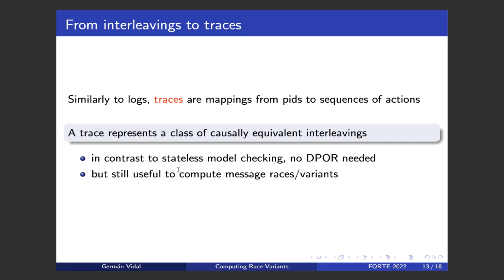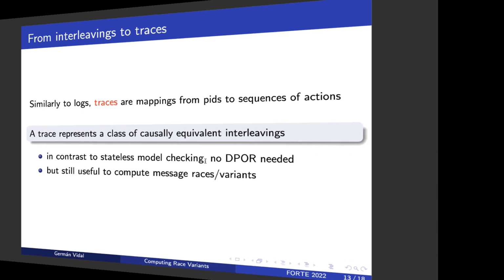But in contrast to other approaches like stateless model checking, we don't need to apply a dynamic partial order reduction technique, okay? Because if we work at the level of traces, if two traces are different, we know by construction that they represent different causally equivalent classes of interleavings, right? And this is a very nice result in my opinion.